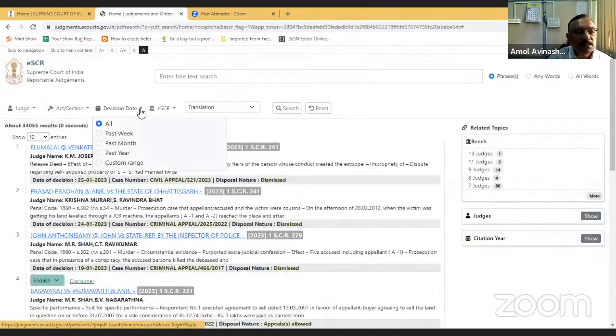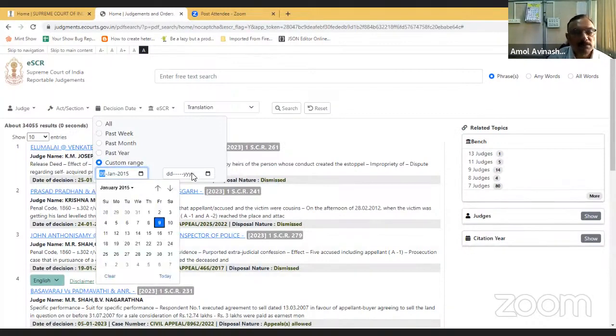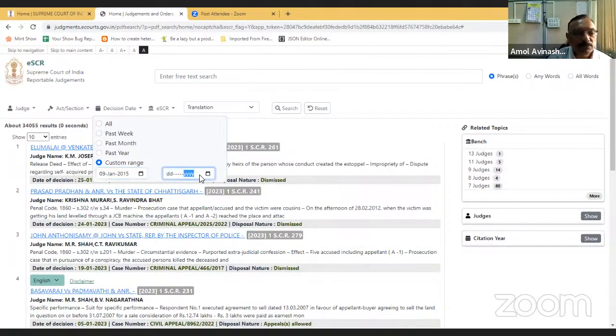Next search is decision date. If you want to search a case and you know that it is between, say, 97 and 99, you can give that date and year. Suppose I know that the case is between January 15 to say June 15.